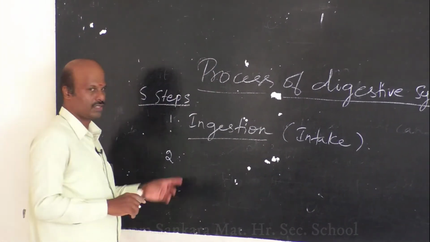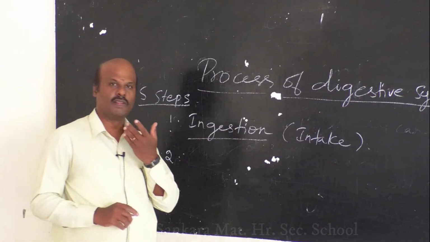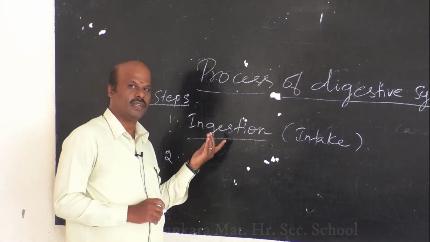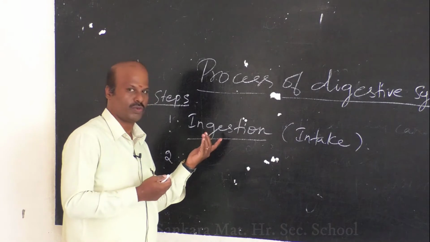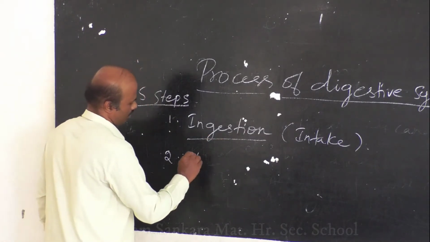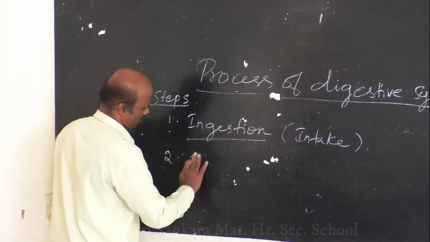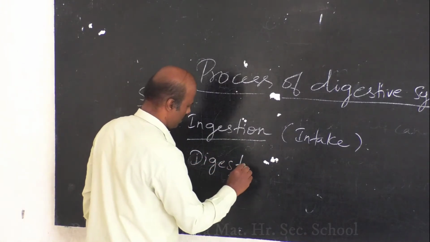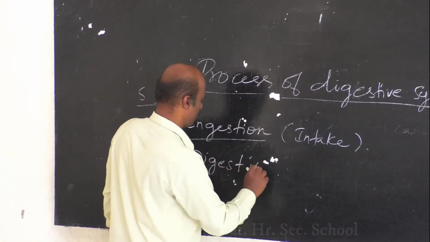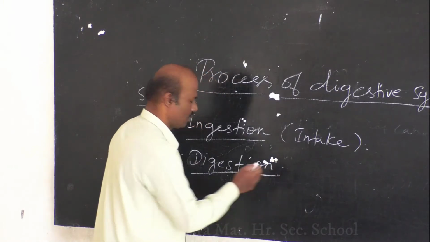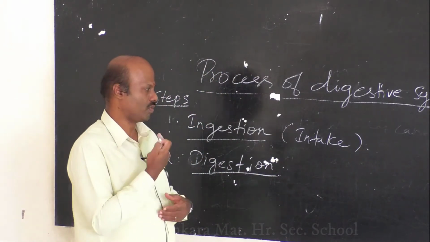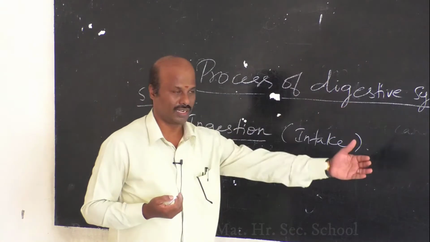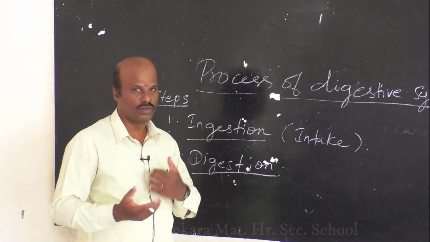The second process of your digestive system is digestion. Once you get ingested, it has to be digested. The food in your mouth will be passed on to the alimentary canal, and the complex foods will be converted to simpler ones.